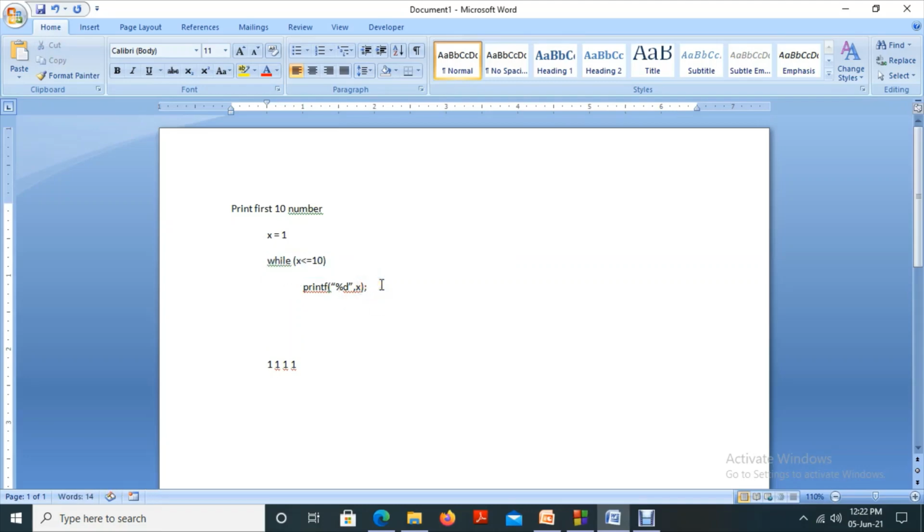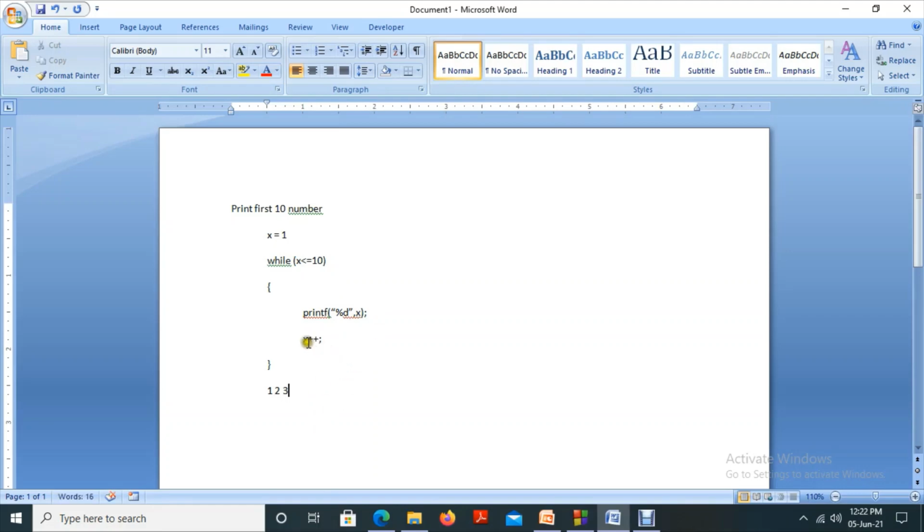But in some cases, if you want to execute two statements under this while loop, what do we have to do? We have to give braces here, so that the entire program will work. So what will happen? x less than or equal to 10, print x. Initially the value is 1. Then x is updated, x equal to x plus 1, so 2. 2 less than or equal to 10, 2 will be printed. Then 3 less than or equal to 10, 3 will be printed.